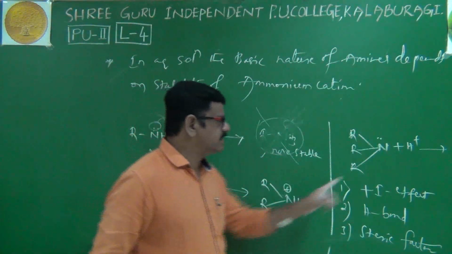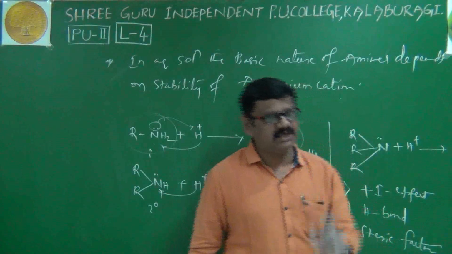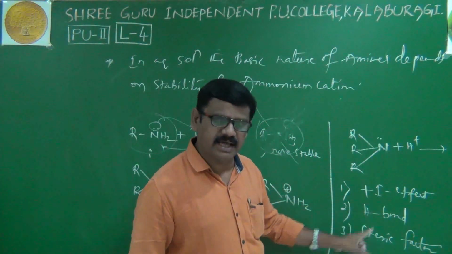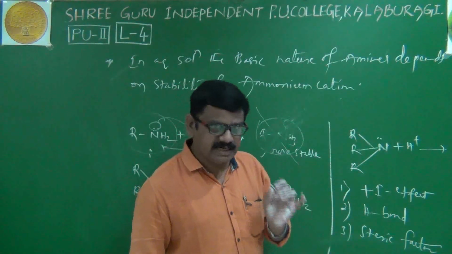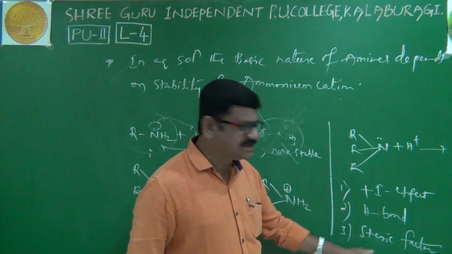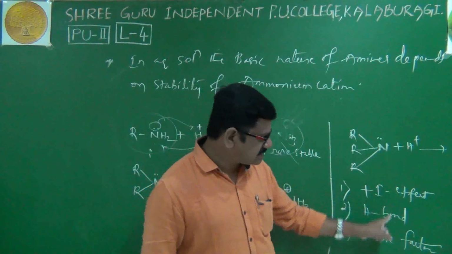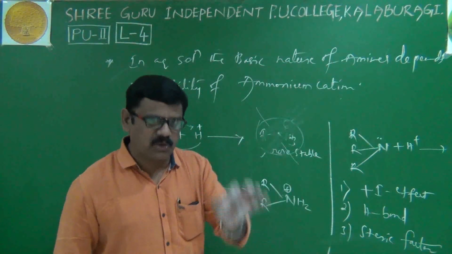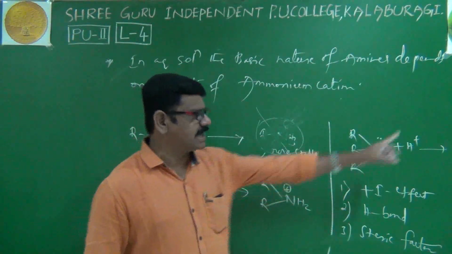To decide, we'll use three concepts: inductive effect, hydrogen bonding, and steric factor. We are discussing these three factors to know the stability of these cations.